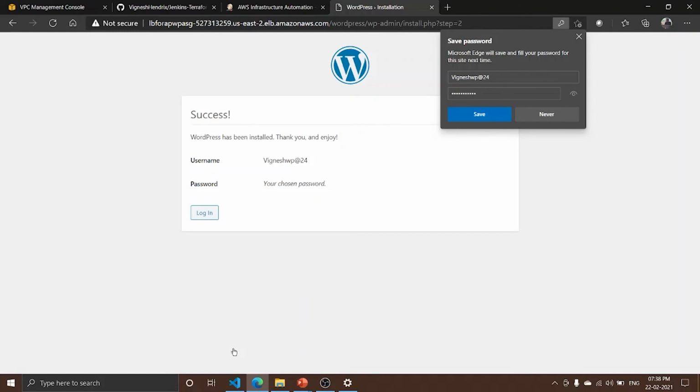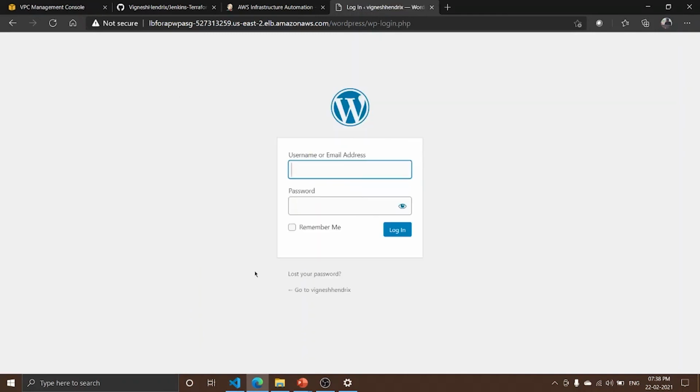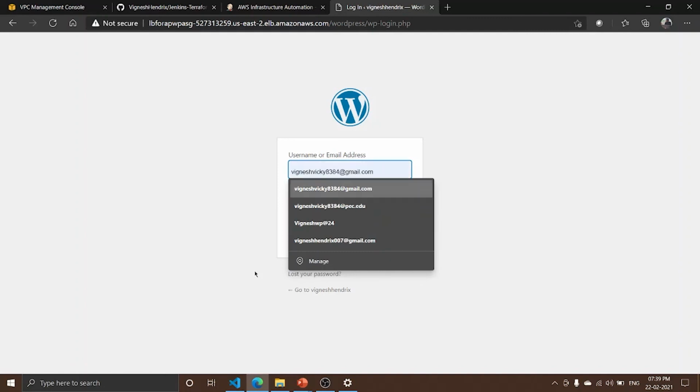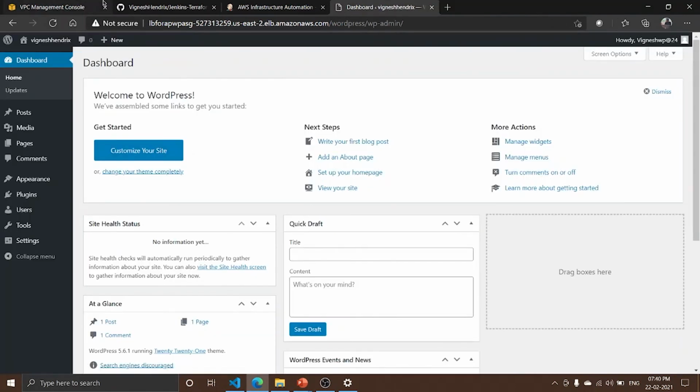Here you can see the WordPress has been connected to the database inside the private subnet. So WordPress has been successfully installed. The username is the one which I have mentioned, and the password that I have mentioned. So now we can use WordPress. WordPress is all set, and we can create WordPress sites.